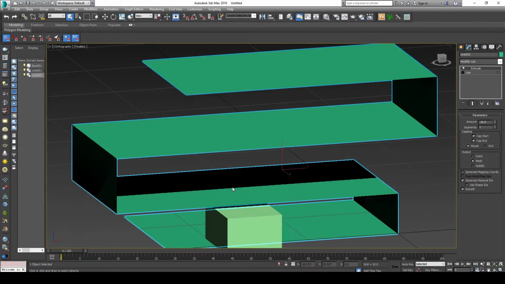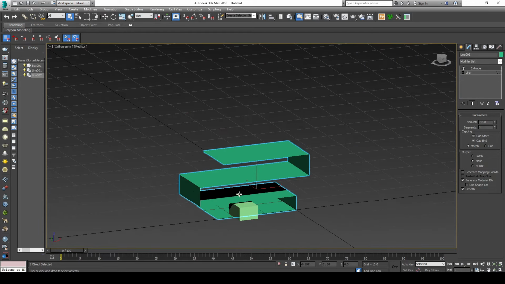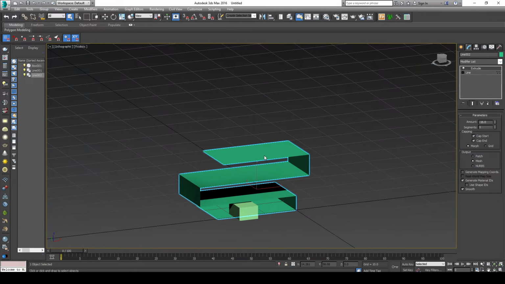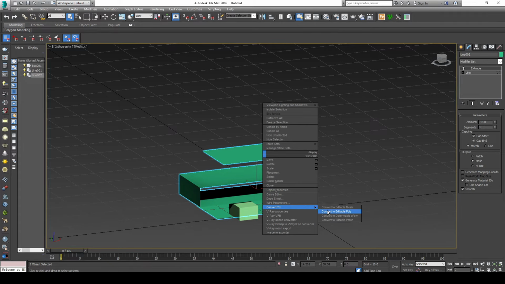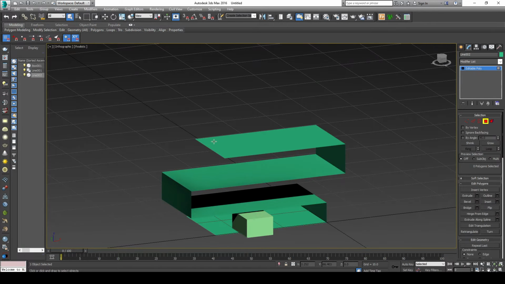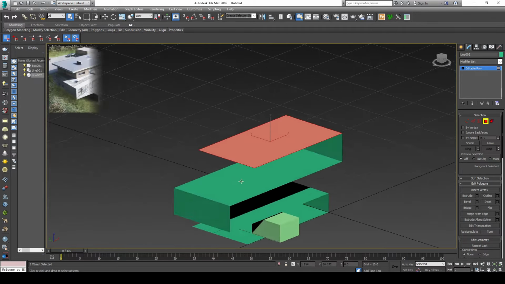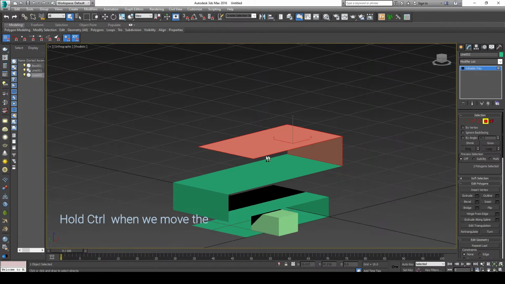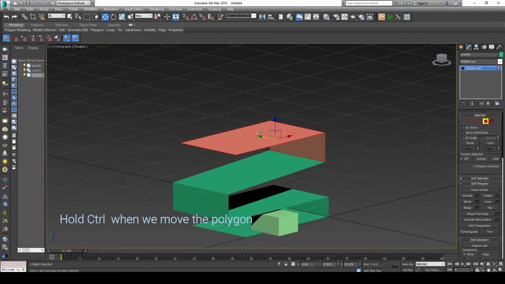Z. Okay. Now we select the shape again, and we convert it to editable poly. So we'll select this one by right click. We go here and then editable poly. Okay. Now we can move the shape the way we need. So we press polygon and then press Control when we select the second polygon, and then W, and then we move it back a little bit.